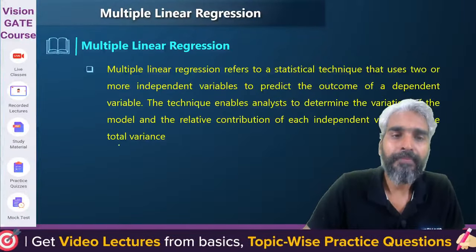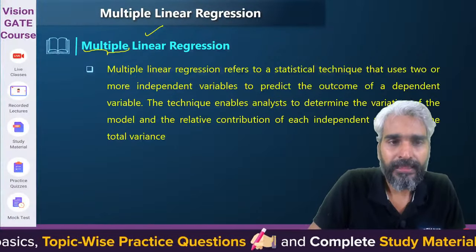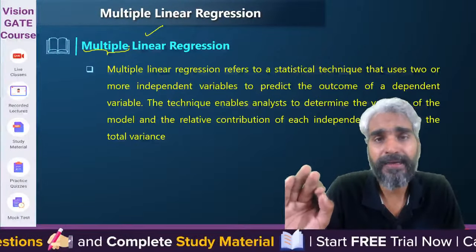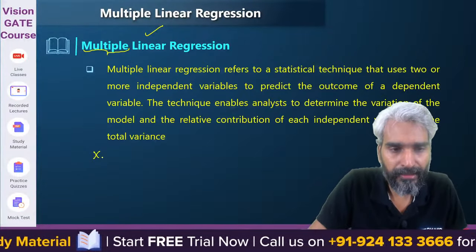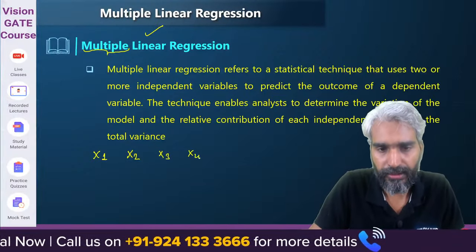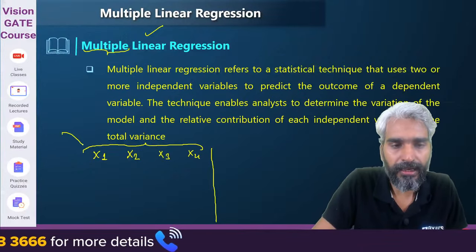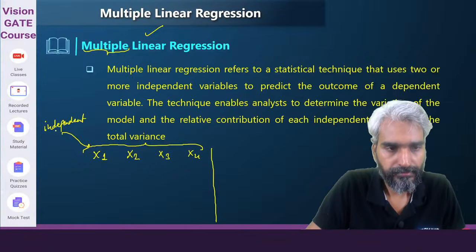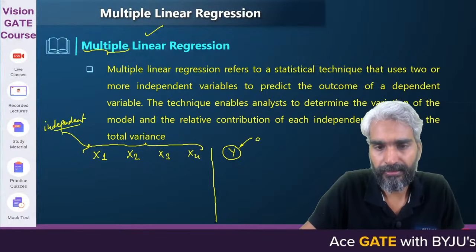So what will happen in the multiple linear regression? In multiple linear regression, as the name itself suggests, there will be multiple independent variables. On all those multiple independent variables, one dependent variable will depend, right? So what's the idea? You can have multiple variables. Let's assume that x1 is one variable, x2 is another variable, x3 is another variable, x4 is another variable. So all of them are independent. And there will be exactly one dependent variable, y. So this is your dependent variable.